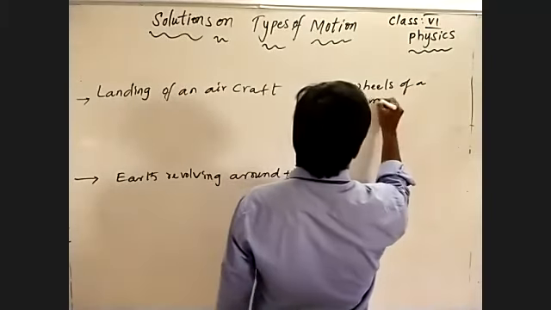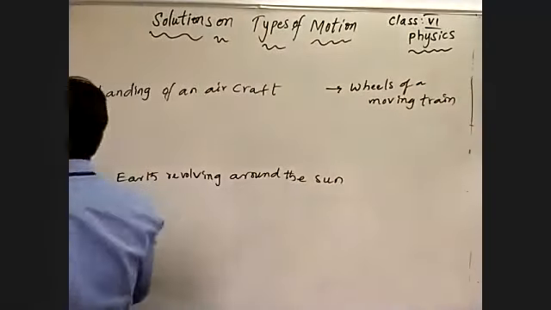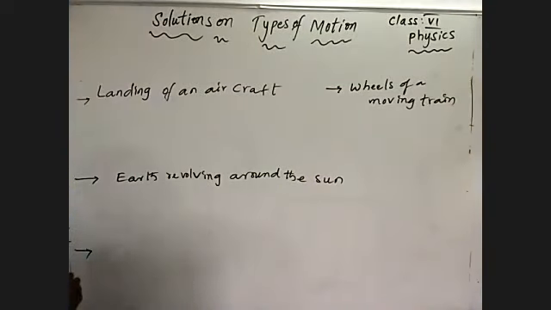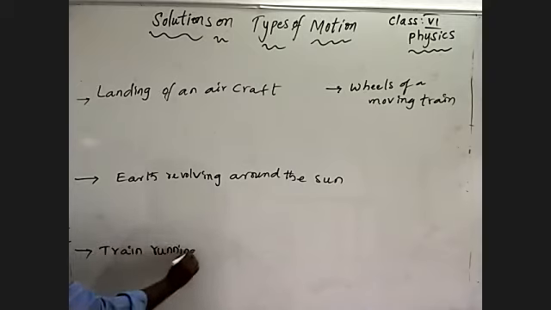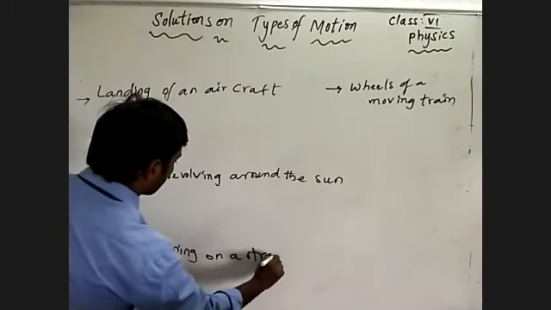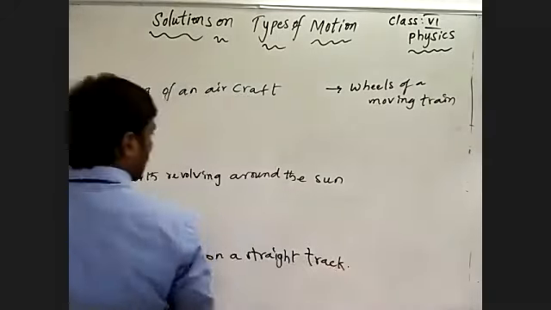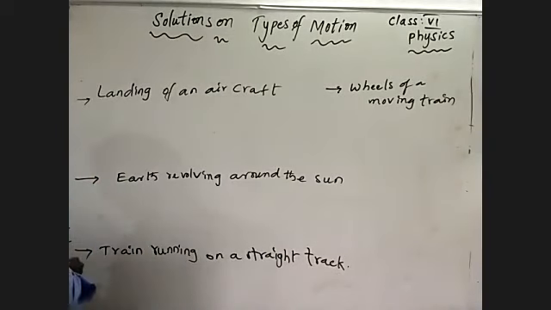Wheels of a moving train. And one more, we're discussing a train running on a straight track. What I'm asking you is, which of the following is one-dimensional motion?